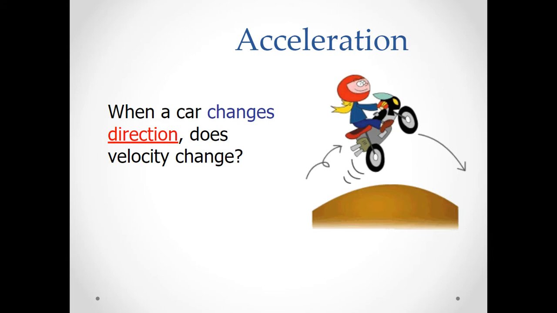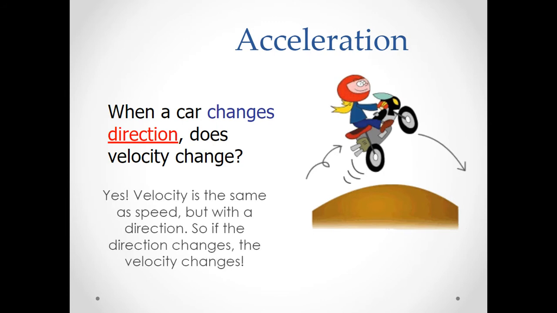So as speed decreases, velocity has to decrease as well. One more hypothetical here. When a car changes direction, does the velocity change? Yes, the velocity is the same as the speed again, but with the direction. So if the direction changes, the velocity changes too. So if I'm traveling in a car at 60 miles per hour and I turn my car to the right and I keep my foot on the gas, if I'm traveling north at 60 kilometers per hour, and then I make a right turn and I'm traveling east at 60 kilometers per hour, my speed stayed the same. However, my velocity changes because I change directions. So if you change directions, you change your velocity,